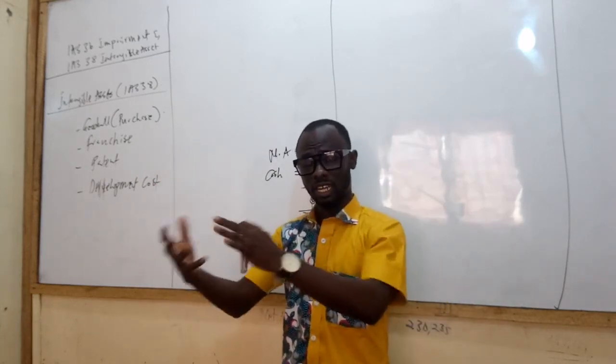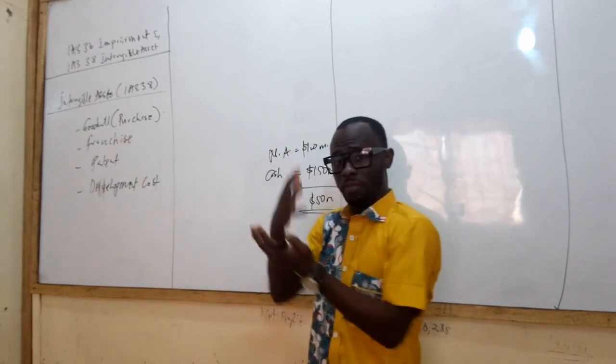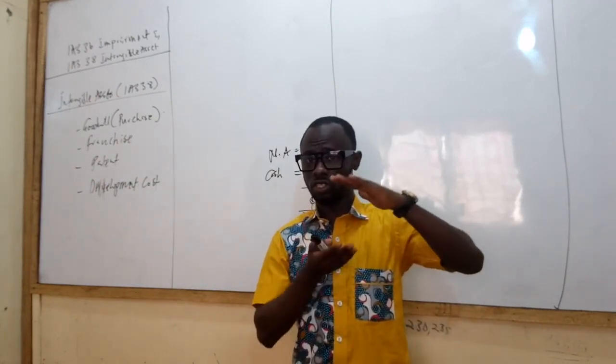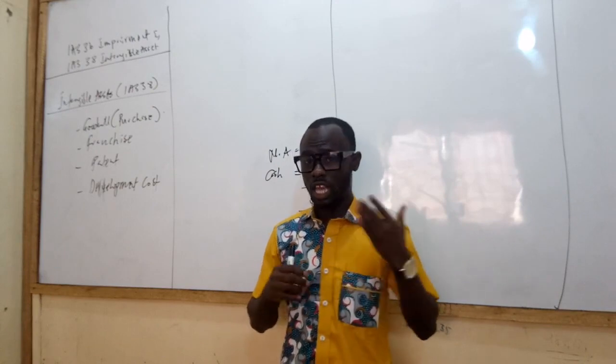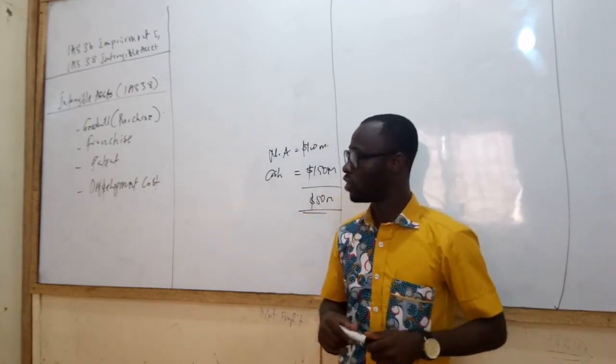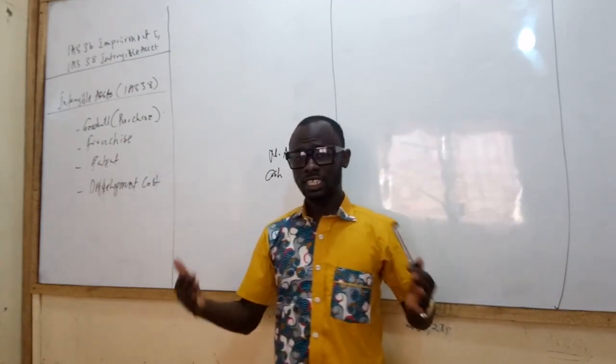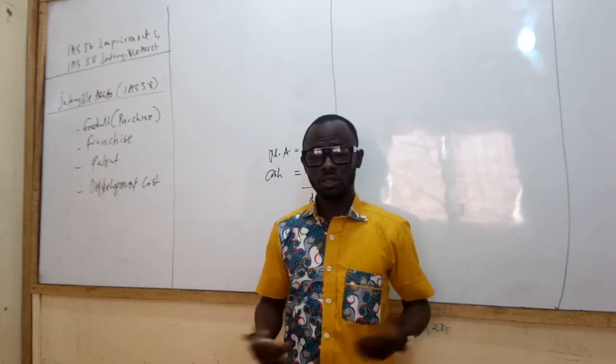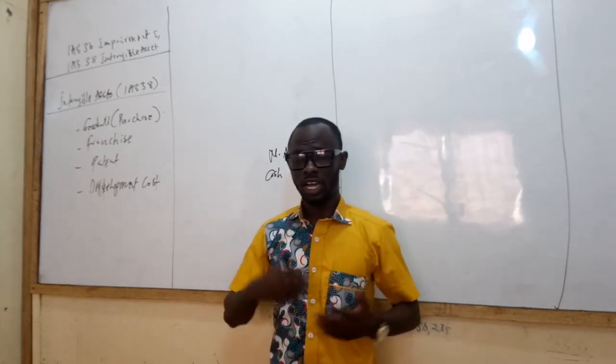When we pay that $10 million to Kempinski and buy that name and put it on our restaurants, it is an intangible asset and we can recognize it in the books of accounts. The next thing is about patents. This is where we talk about issues in relation to trademark and all that.